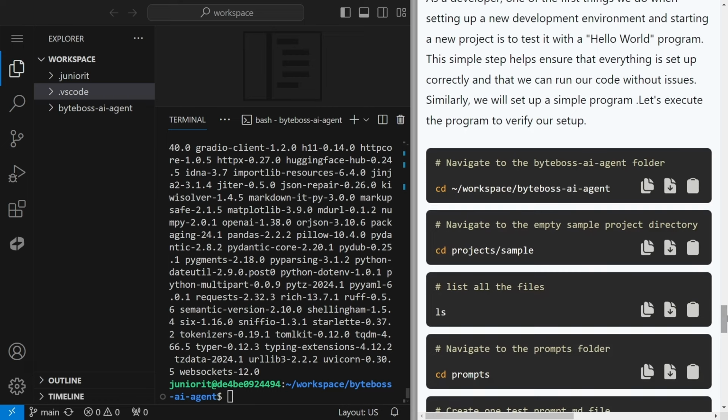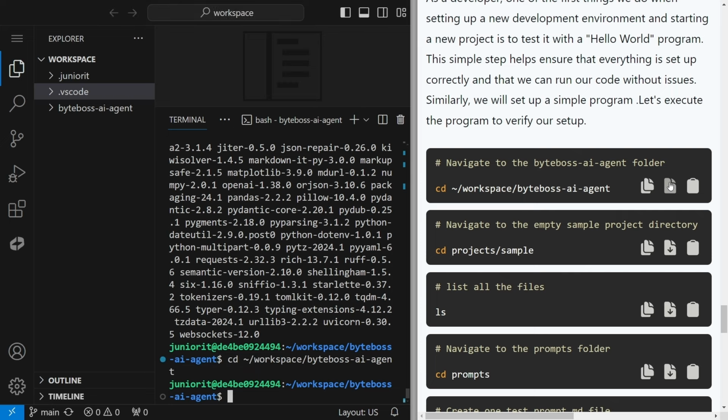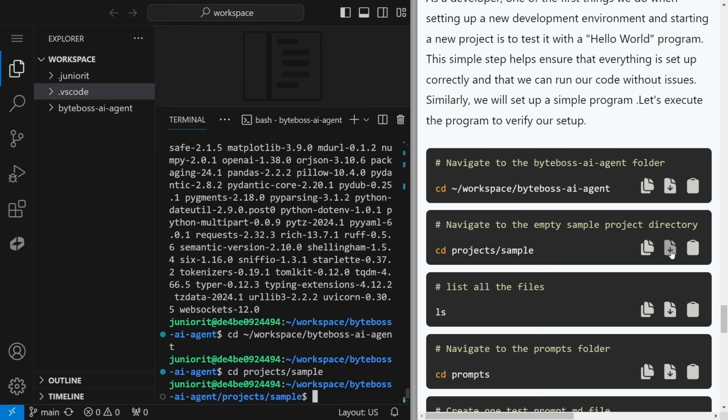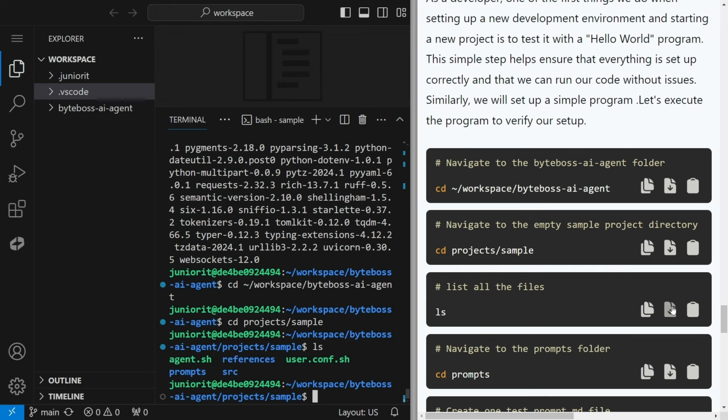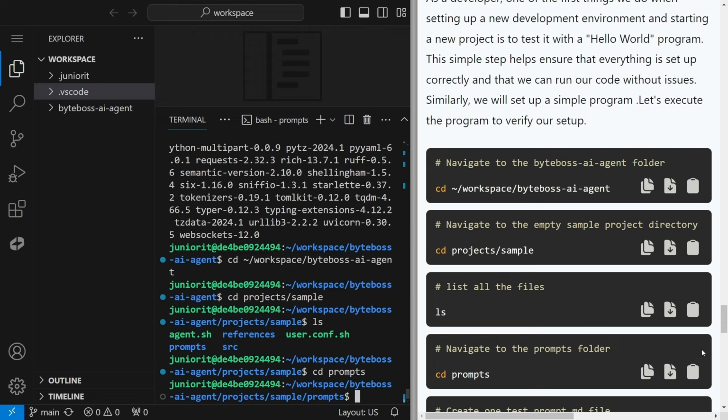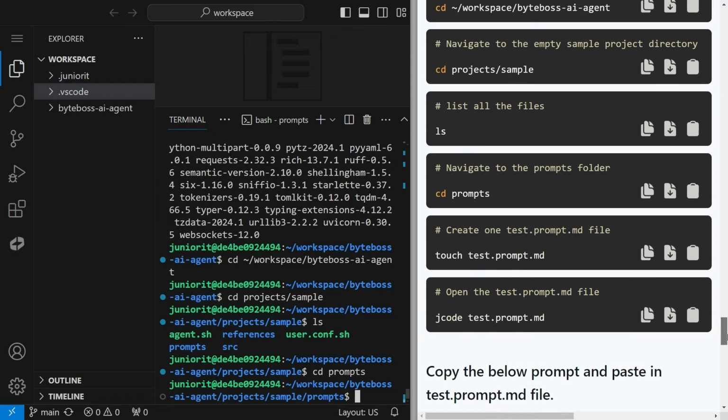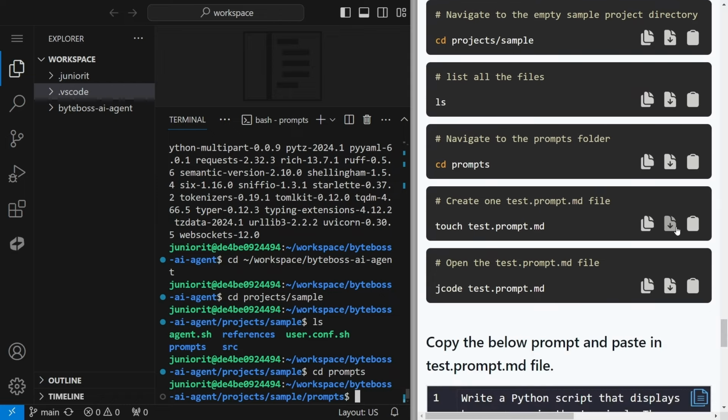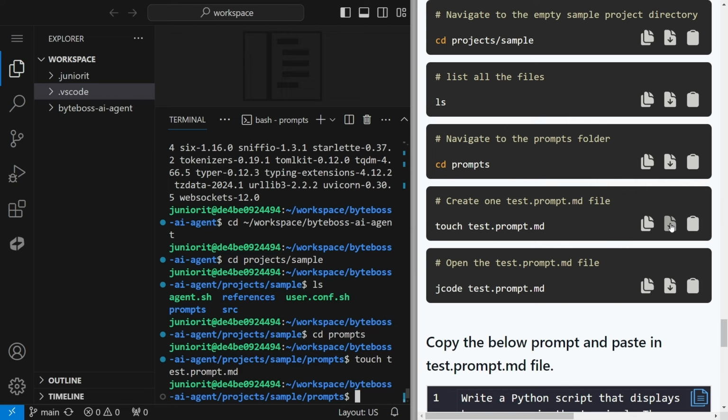Let's again move to this ByteBoss AI agent directory. Now you just need to follow all the commands. You do not need to worry about what each command is doing. The ls command lists all the files, and we need to go to the folder prompts. Again, just follow the steps. Now we need to create one file using this command. Then you can use the specialized jcode command that will open the file for you in the file explorer.